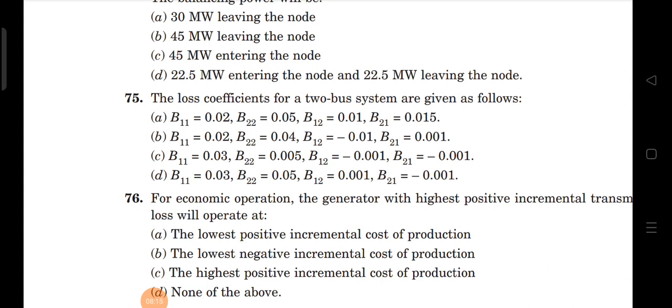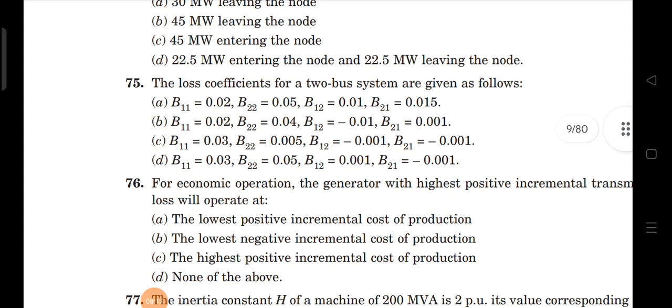Now see here, from the given options the first one is not correct, because the B12 and B21 values are not negative. Second one: B12 is negative but B21 is not negative, so the second option is also not correct. Third option: B11 and B22 are positive, B12 and B21 are negative, right? That means the third option is correct. Okay, next.